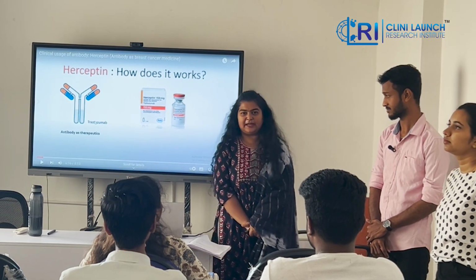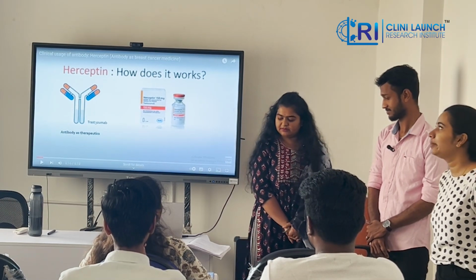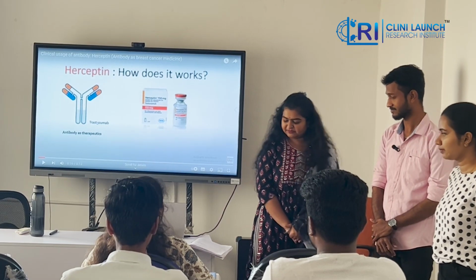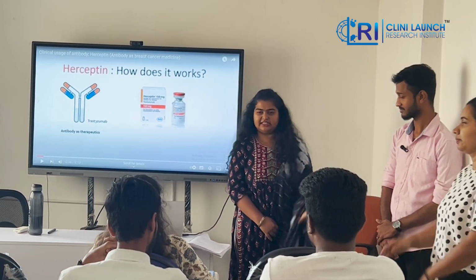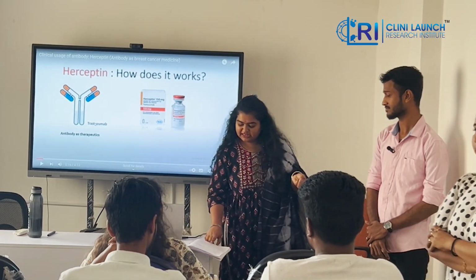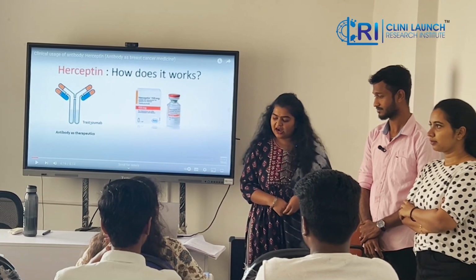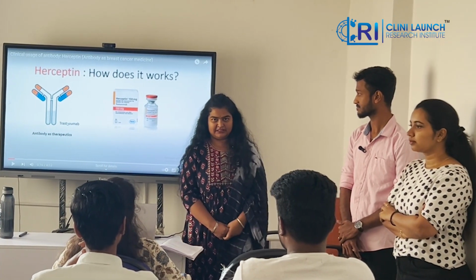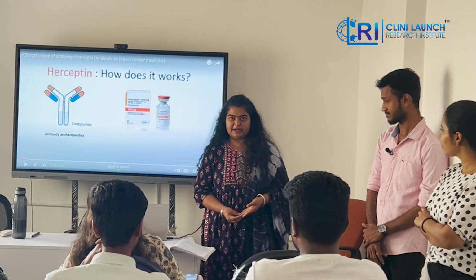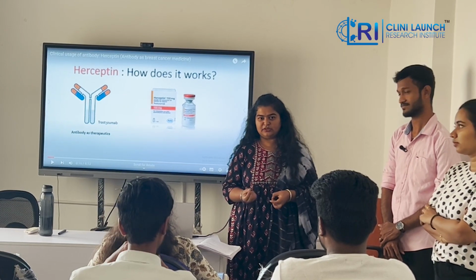Herceptin consists of the API trastuzumab, which has HER2 receptor binding sites. These receptors undergo two types of pathway, that is the mTOR pathway and the MAP kinase pathway, and this is inhibited by the uncontrolled actions of HER2s.